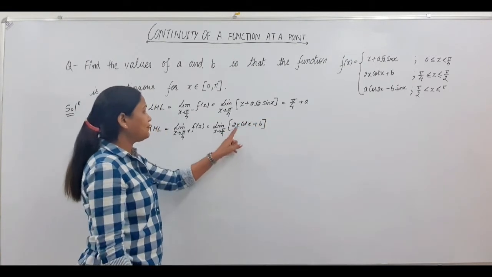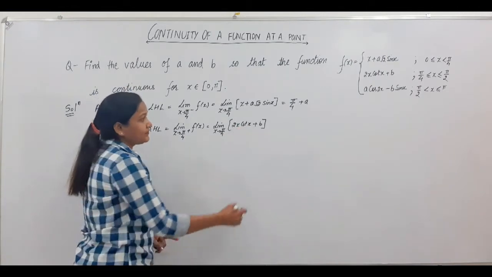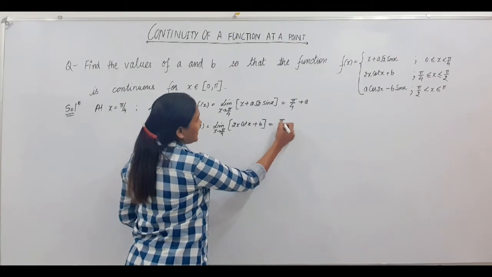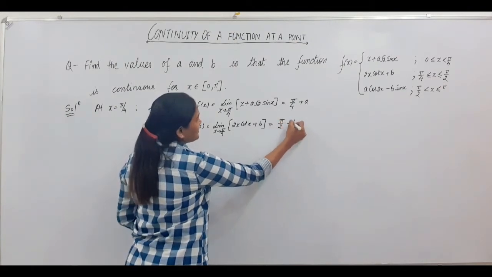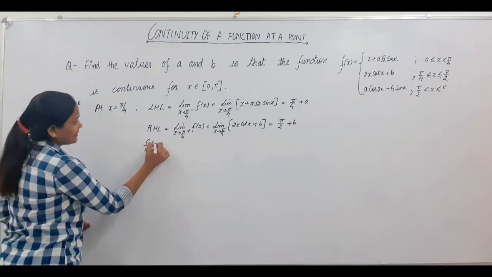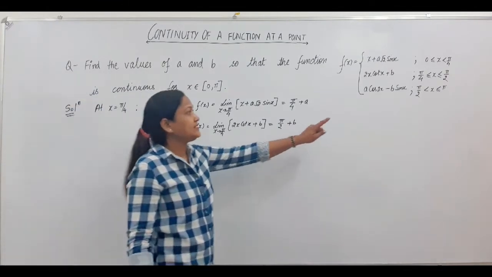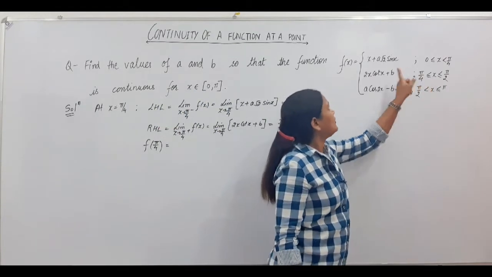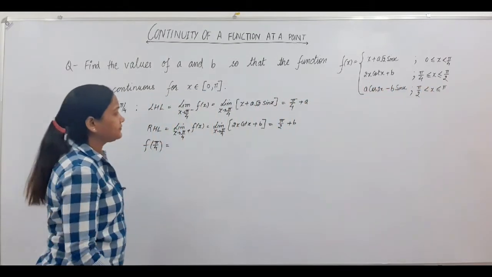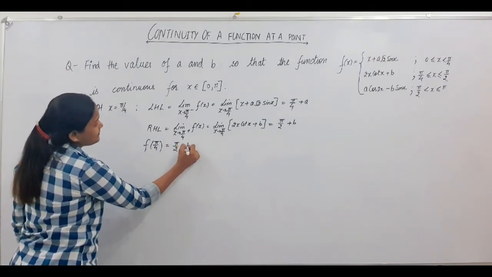When x is equal to π/4, this is 2 into π/4, cot π/4 is 1. So this will become π/2 plus b. And the value of the function at x is equal to π/4 is the same from this function, π/2 plus b.